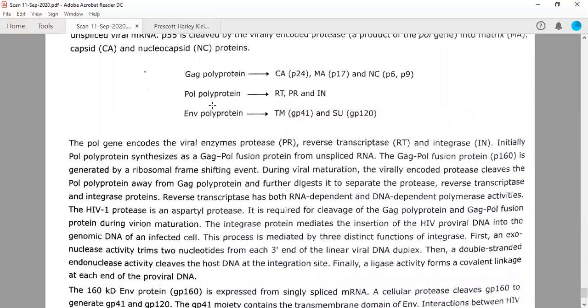Then there is a second gene called pol, the polymerase. This is reverse transcriptase, integrase, and protease. So this is the same gene pol, and it will encode all the 3 enzymes: reverse transcriptase, protease, and integrase, IN for integrase. So initially the polyprotein is synthesized as a fusion product that is called GAG pol fusion protein from